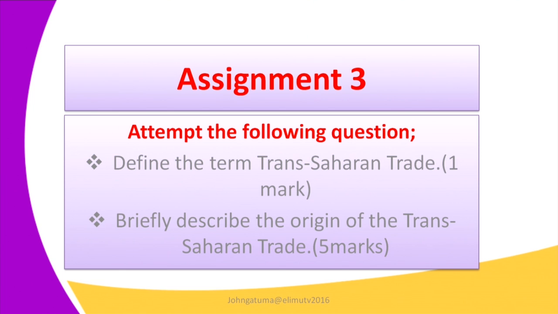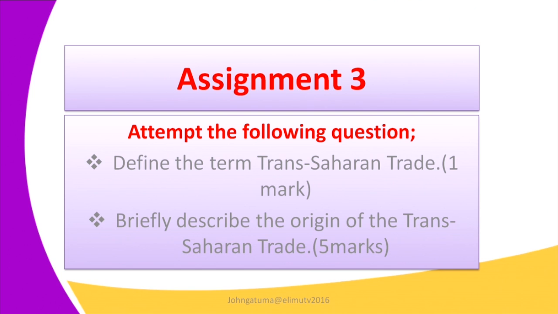Question number 1 was to define the term Trans-Saharan Trade. Remember in our introduction, we divided the term into two, Trans and Saharan. We said Trans means across, and Sahara is the Sahara Desert, which is the largest in the world.